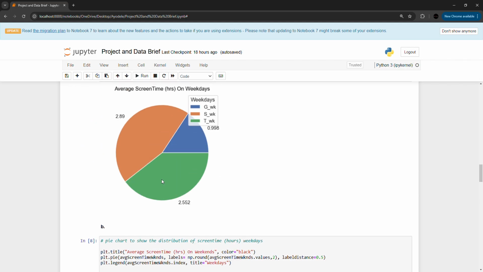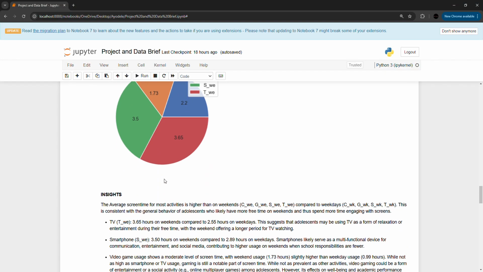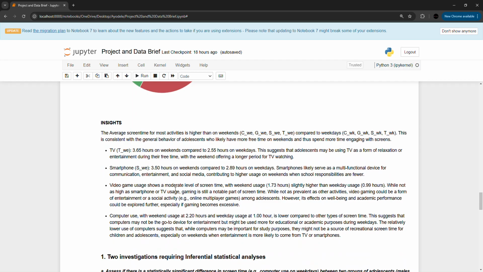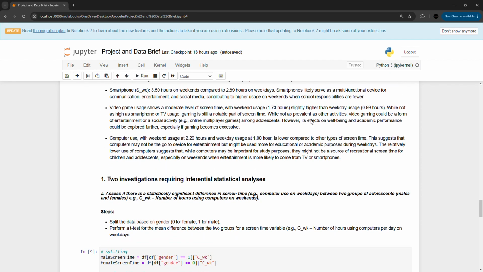We try to understand the trends of the average screen time spent by these adolescents on weekdays and weekends. These are the insights generated: the average screen time for most activities is higher on weekends compared to weekdays. This is consistent with the general behavior of adolescents who likely have more free time on weekends and thus spend more time engaging with screens.